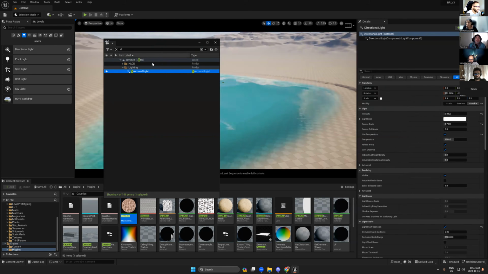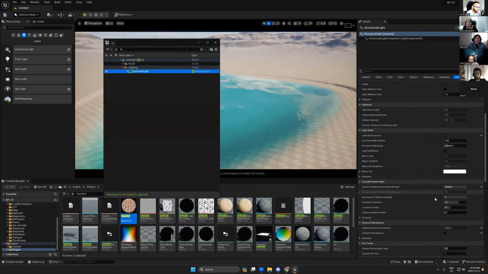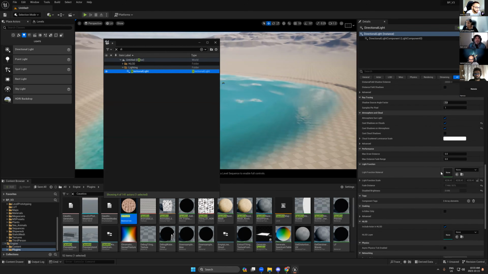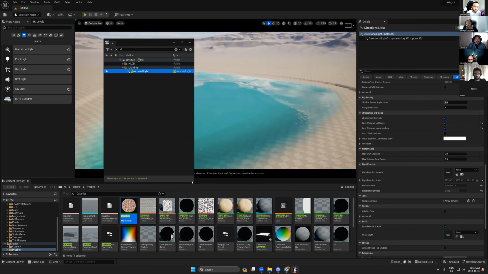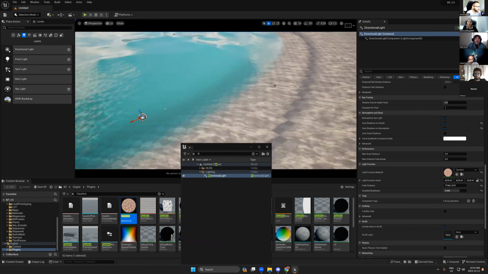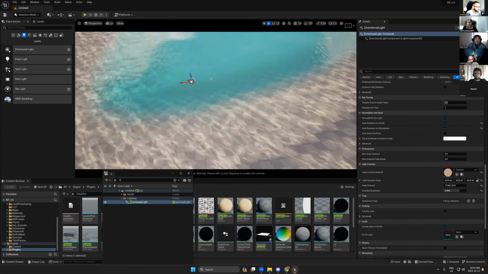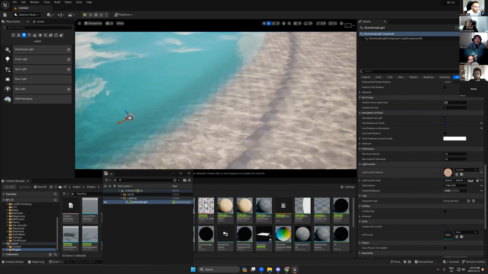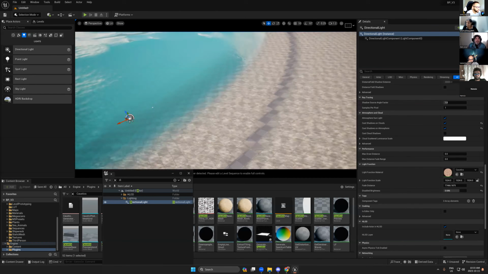Okay, so I have the directional light now, and we're going to go to light function. You remember the light functions that we used for the light cookies? I will just drag and drop this here. Once I did this, you will find these caustics. But the caustics here are not correct.